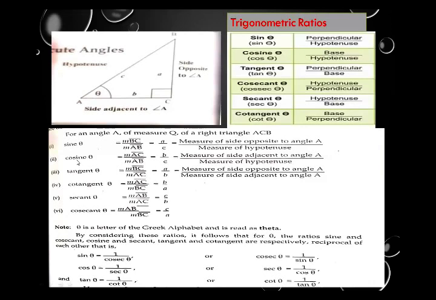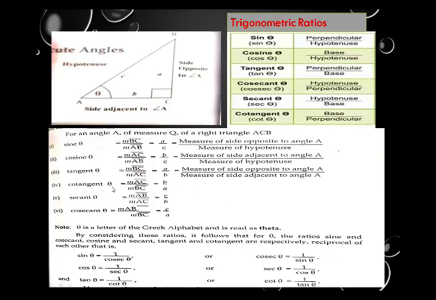So it means a is the measure of the side opposite to angle A, whereas c is the measure of the hypotenuse. Same with cosine theta. Cosine theta, by using the same triangle, is side AC upon side AB, means b upon c, whereas b is the measure of the side adjacent to angle A and c is the measure of the hypotenuse. The third is tangent theta, that is, by using the same triangle, side BC upon side AC, means BC is labeled by a and AC is labeled by small b. It means the measure of the side opposite to angle A divided by the measure of the side adjacent to angle A. Keep in mind, here is opposite and there is adjacent.